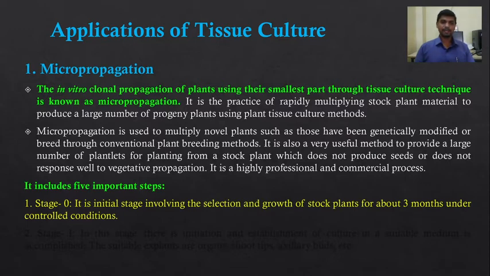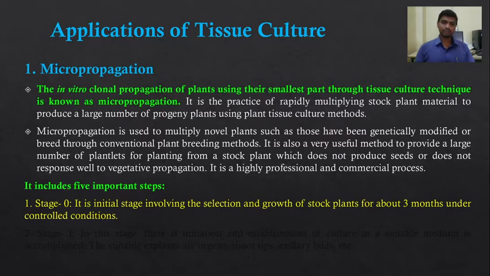The number given as 0, it is the initial stage involving the selection and growth of the stock plant. So what is a stock plant? Stock plant is a novel plant, one that has been genetically modified or bred through conventional plant breeding methods, or a plant which does not produce seeds or does not respond well to vegetative propagation.